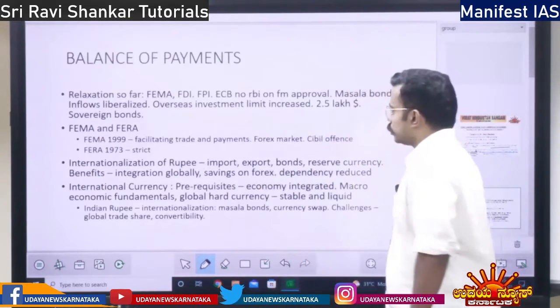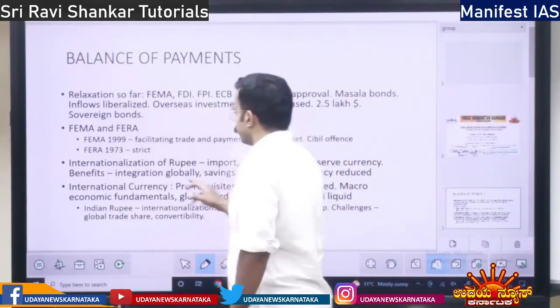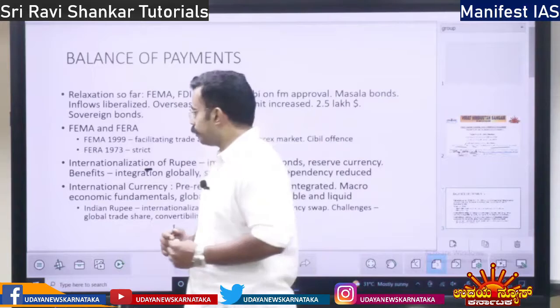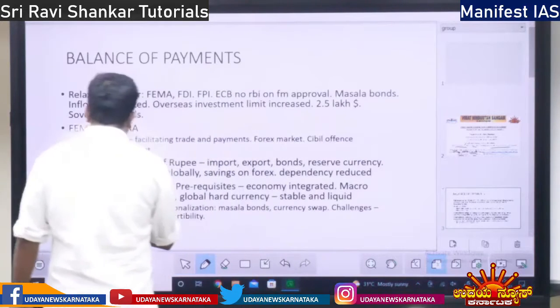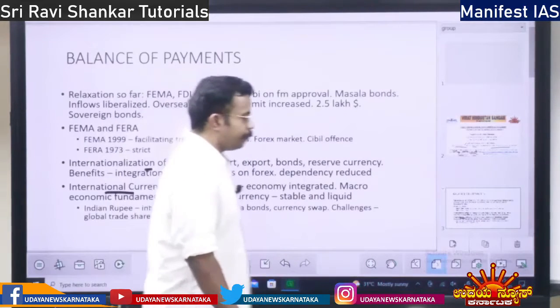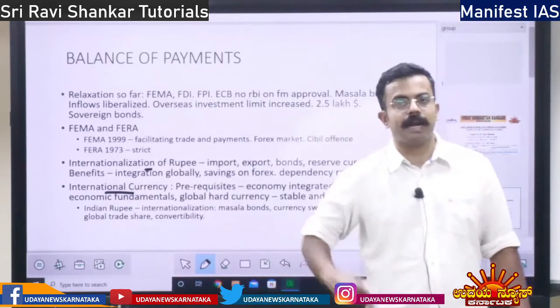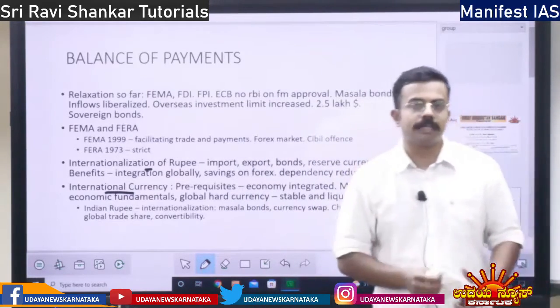With respect to internationalization of the rupee, I discussed the concept yesterday. Today we will focus on the international currency. If a currency has to be branded as an international currency, what is the need?